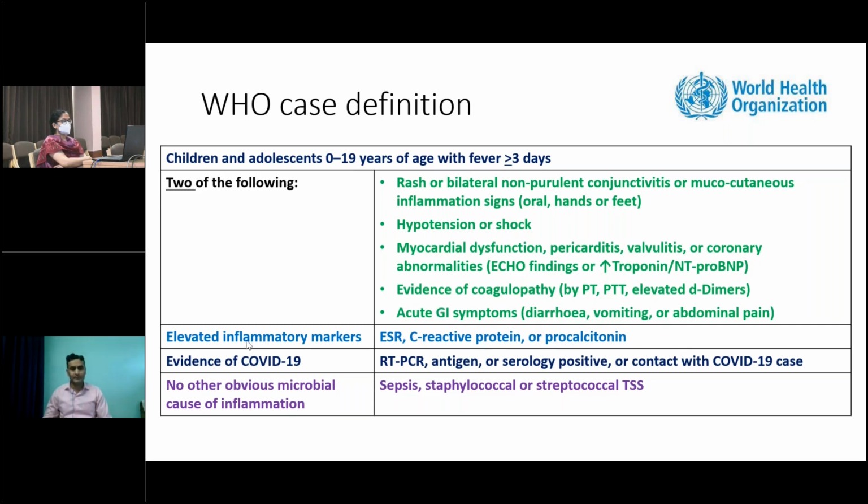The third parameter is elevated inflammatory markers, including CRP, ESR, or procalcitonin, but there could be elevation of other inflammatory markers as well. And there may be evidence of COVID-19 infection, and we have to exclude other microbial causes of inflammation like bacterial sepsis or toxic shock syndrome.